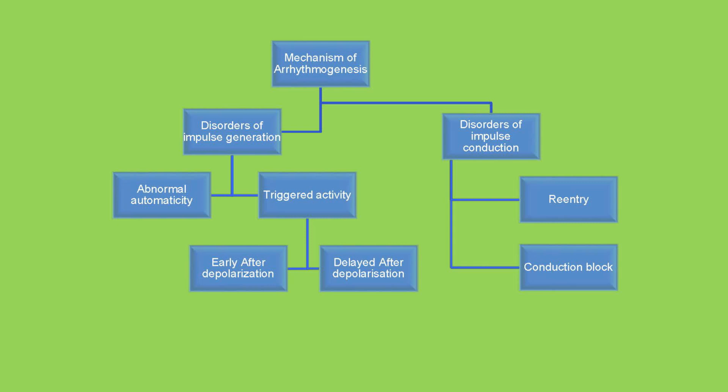Triggered activity, again, has two phases: one is early afterdepolarization and the other is delayed afterdepolarization. Now think about the disorder of impulse conduction. In that disorder of impulse conduction, there are two aspects: one is the re-entry mechanism, and the other is conduction block itself. From the diagram, the mechanisms involved in arrhythmogenesis should be clear to you.